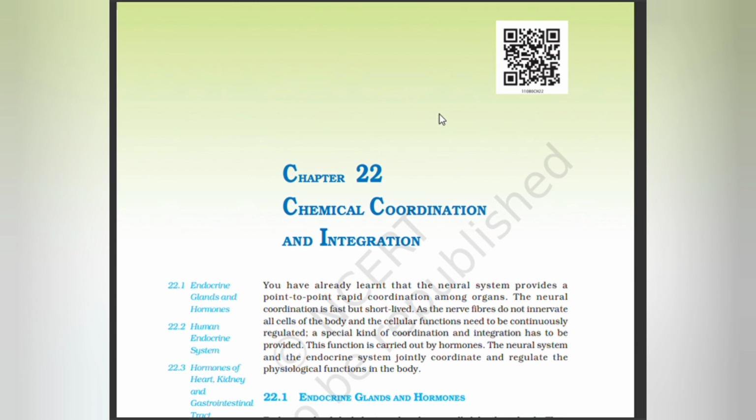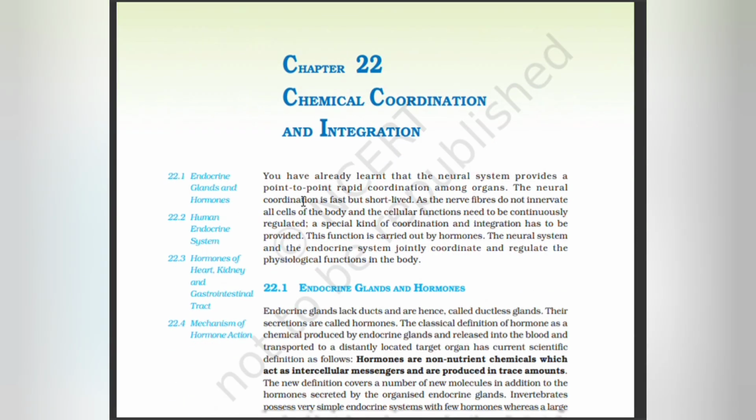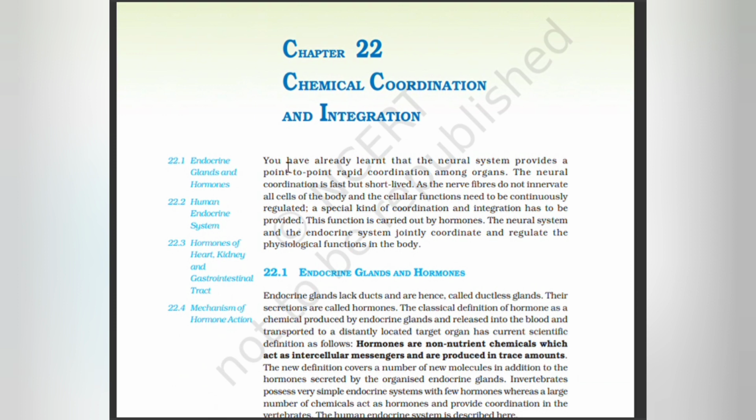Today class, we are studying Chapter 22, Chemical Coordination and Integration. You have already learned that the neural system provides a point-to-point rapid coordination among organs. The neural coordination is fast but short-lived, as the nerve fibers do not innervate all cells of the body, and the cellular functions need to be continuously regulated. Special kind of coordination and integration has to be provided. This function is carried out by what we call hormones.